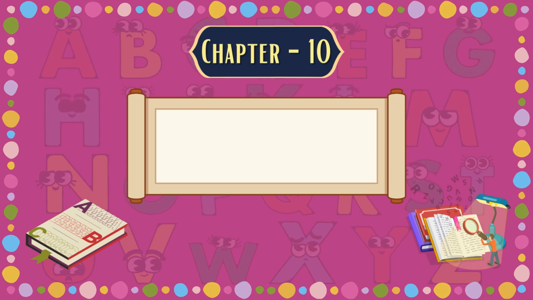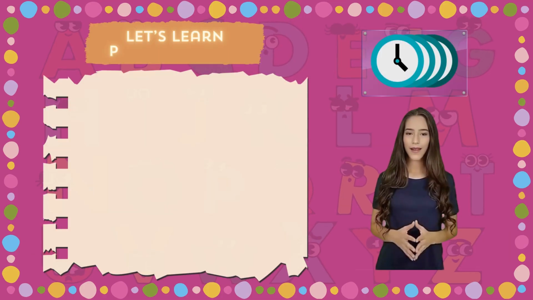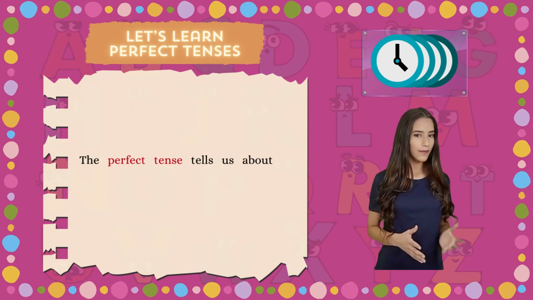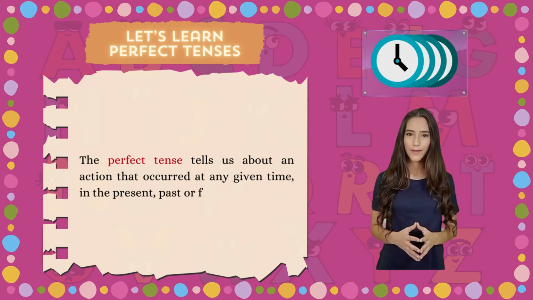Chapter 10. Perfect Tenses. Let's learn perfect tenses. The perfect tense tells us about an action that occurred at any given time, in the present, past or future.